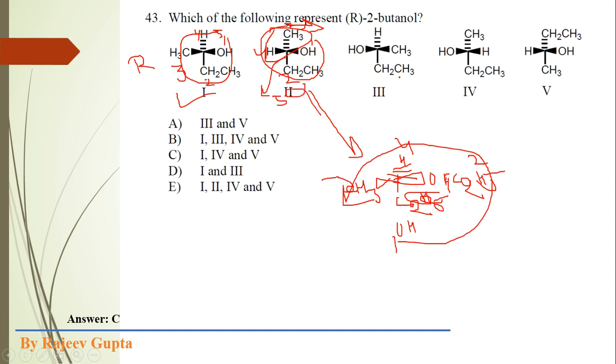Okay, now we choose the third molecule. Here 1 2 3 4, 1 to 2 and 2 to 3. So the movement is anti-clockwise, and means we will get S. Also the fourth priority group is present at dash, so the answer is as it is, that is S. So it is not correct.